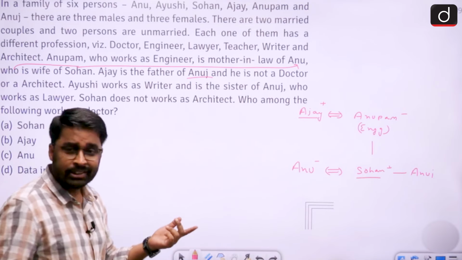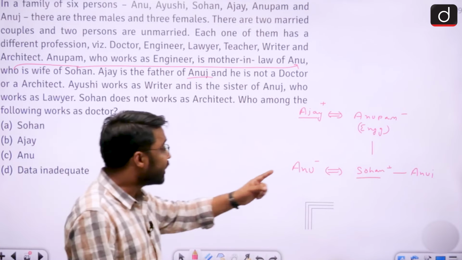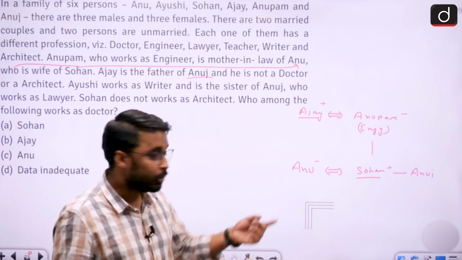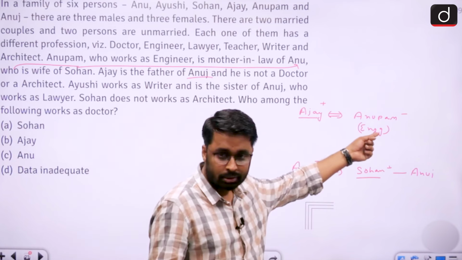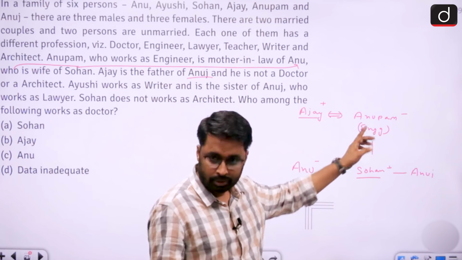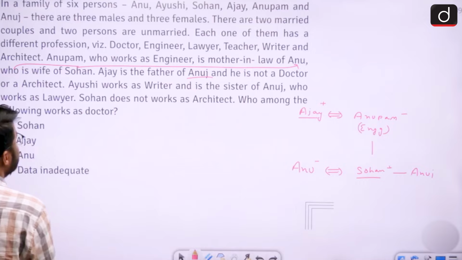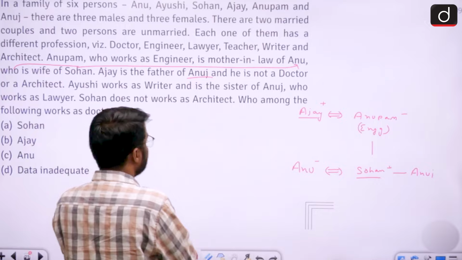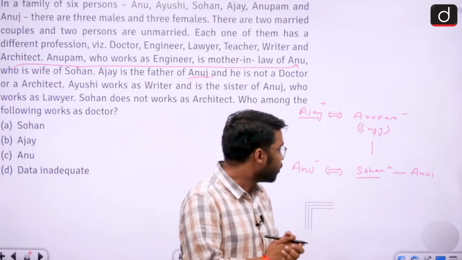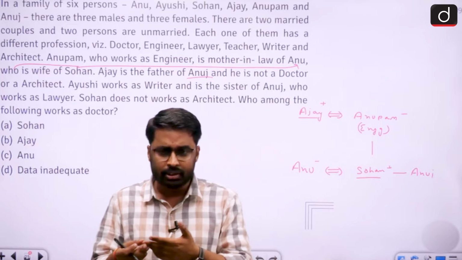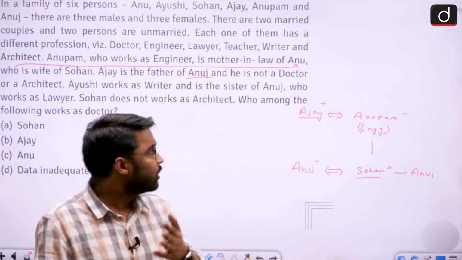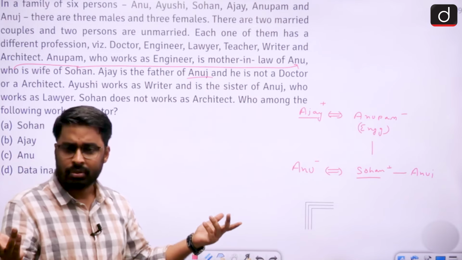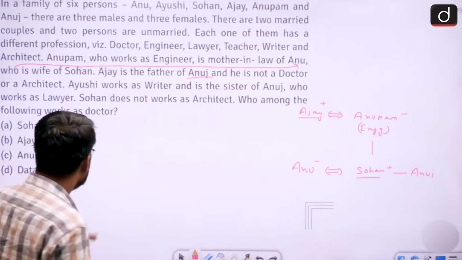Now Anuj's gender is unknown. अब देखिए, ये मत कहिएगा कि सर अनुज तो मेल ही होगा ना. क्यों? अनुपम भी तो मेल होता, फीमेल है ना यहाँ पे. करेक्ट. So now next part it says Ajay is father of Anuj and he is not doctor or architect. Now see, Ajay is neither doctor nor architect. Could be a teacher, could be a lawyer, could be a banker, not sure. Many other profession options remain. So I'll skip this part.